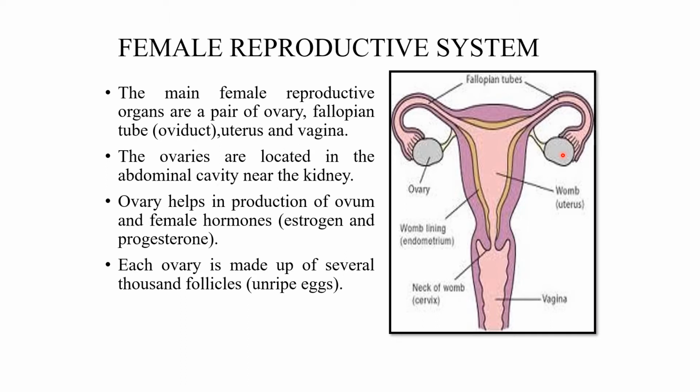These are the female hormones. Each ovary is made up of several thousands of follicle cells, that is unripe eggs. Then eggs are released into this region, the fallopian tube. That process is known as ovulation.